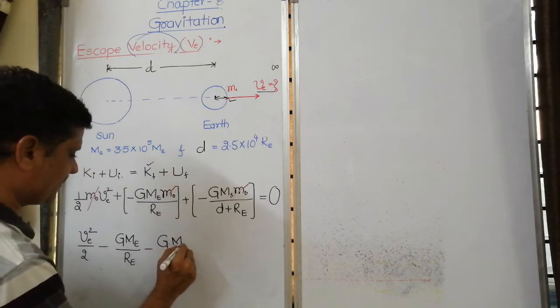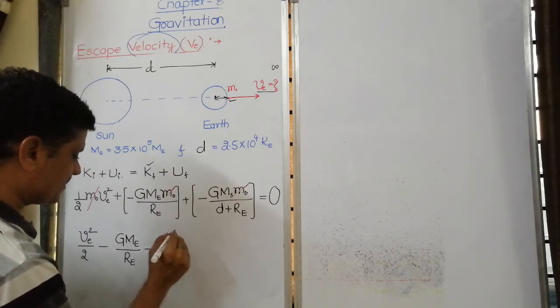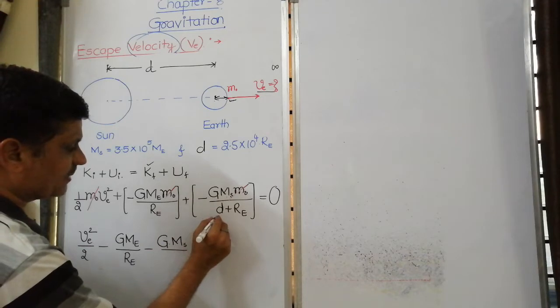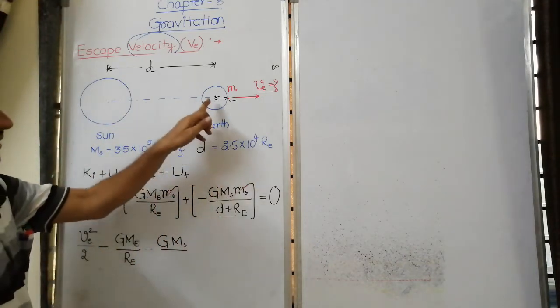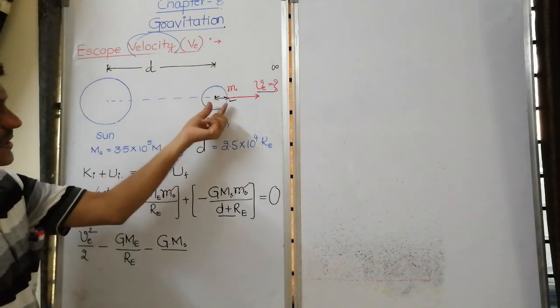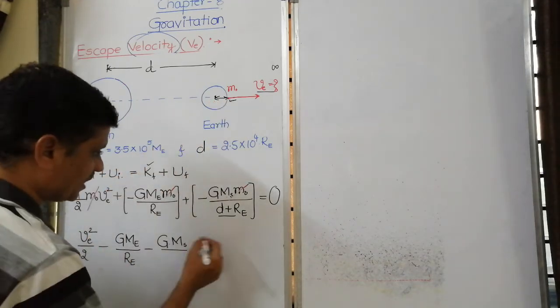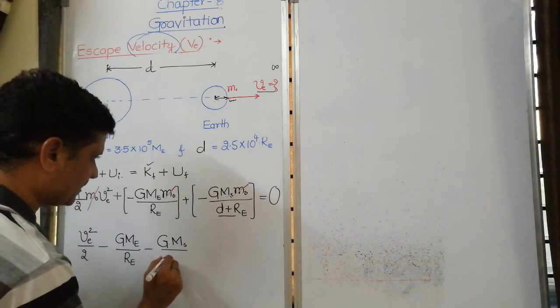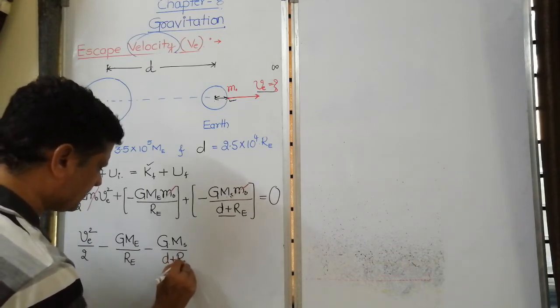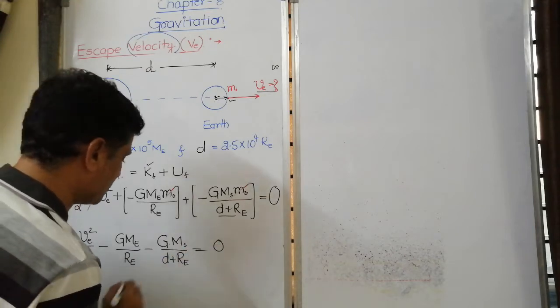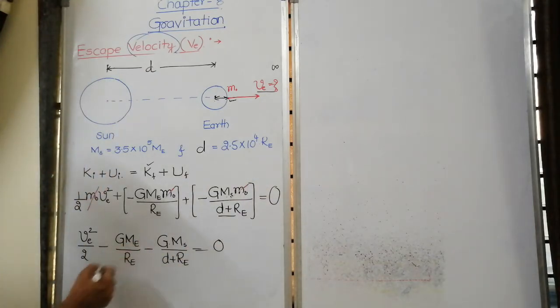Mass of the sun divided by radius, distance is 2.5 up to here plus radius means it will be 3.5. Later I can write that also directly. Is equal to 0. In these two, fine, I would have substituted directly. One step is becoming extra.